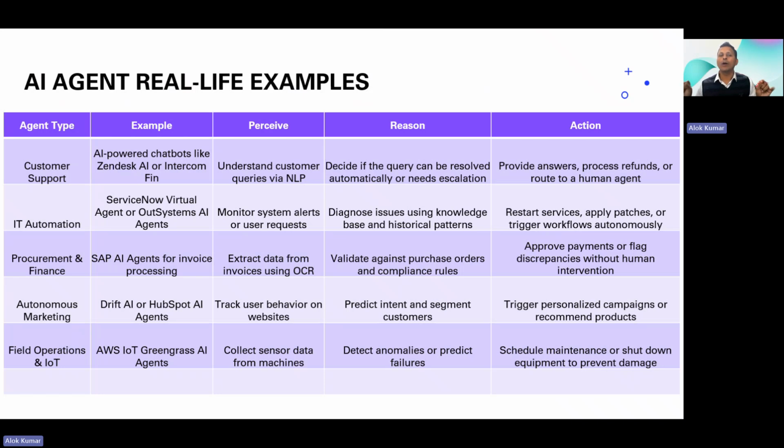Similarly, in field operations and IoT-based systems, the agent, based on the sensor data and monitoring data, triggers some actions to reduce damage and disruption to operations. So these are some examples of agent deployment in various industries.